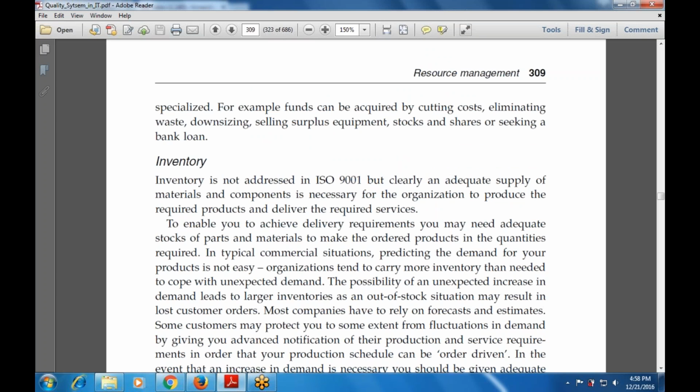Then there is inventory, which is not addressed in ISO 9001, but clearly an adequate supply of the material and components is necessary for the organization to produce the required product and also deliver the required services.